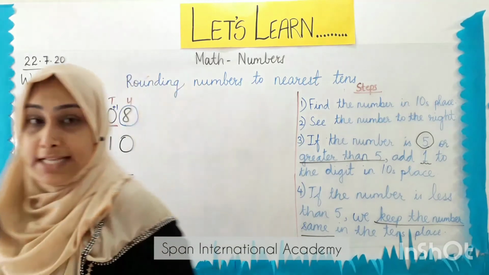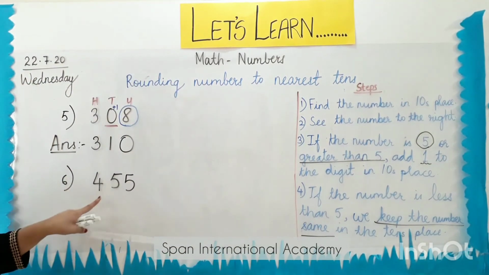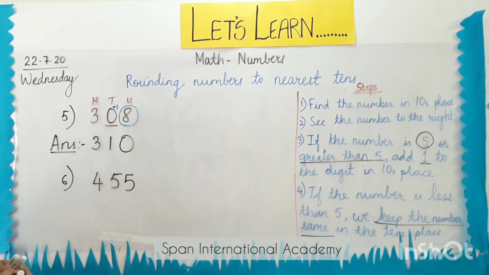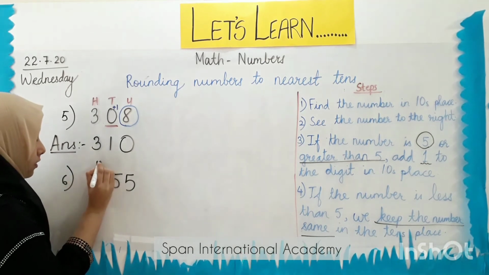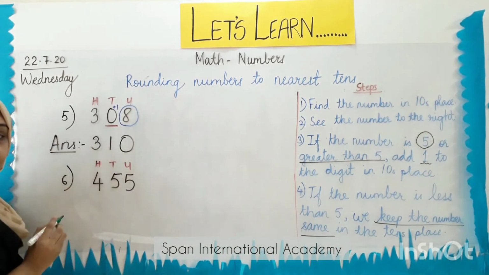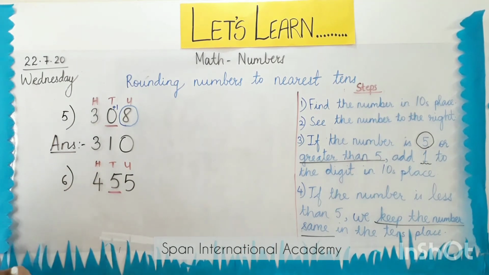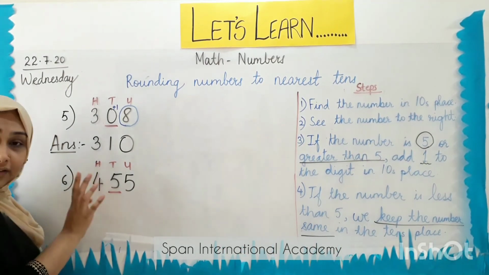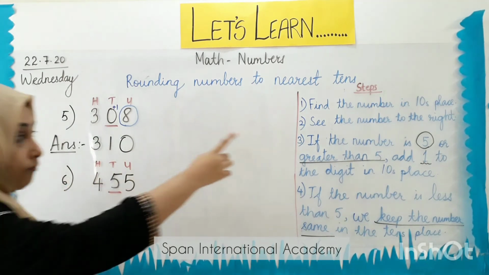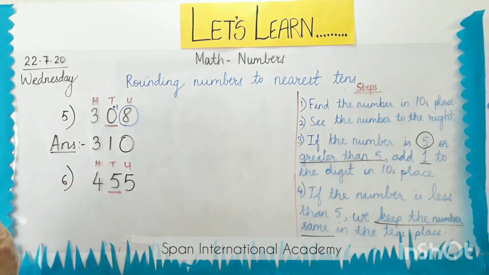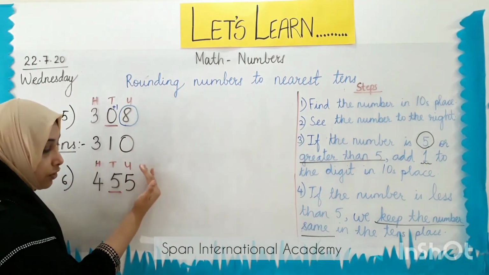Which number is in the tens place, students? Tell me. Yes, you all are absolutely right. We have number 5 in the tens place. We go on to the second step. We have to see the number to the right.